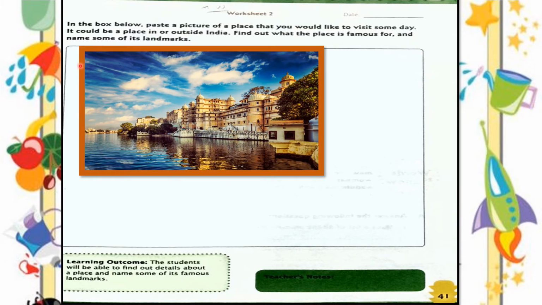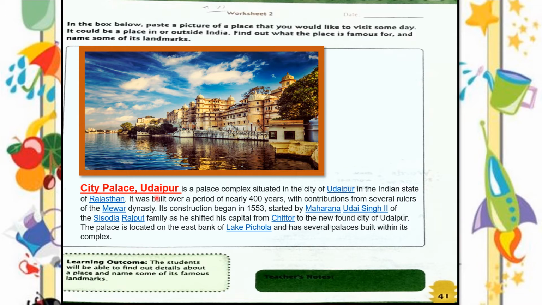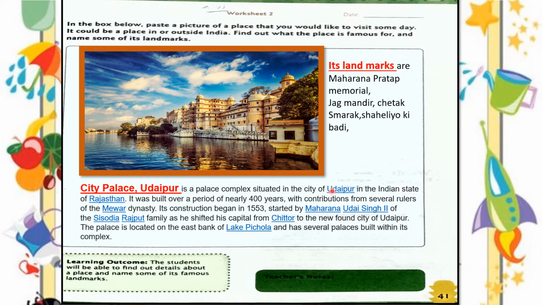For example, I have pasted here the picture of City Palace. It is in Udaipur, and I have mentioned here some information about it. The same thing you need to do. First, paste the picture of the famous place that you would like to visit and write the name of it, and write some information about that area. And then you need to write its landmarks.